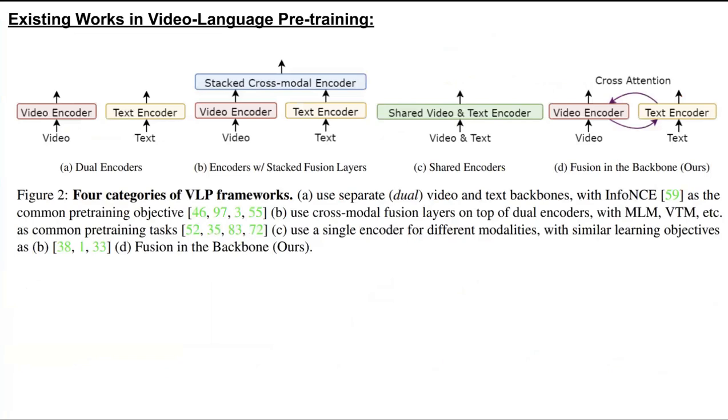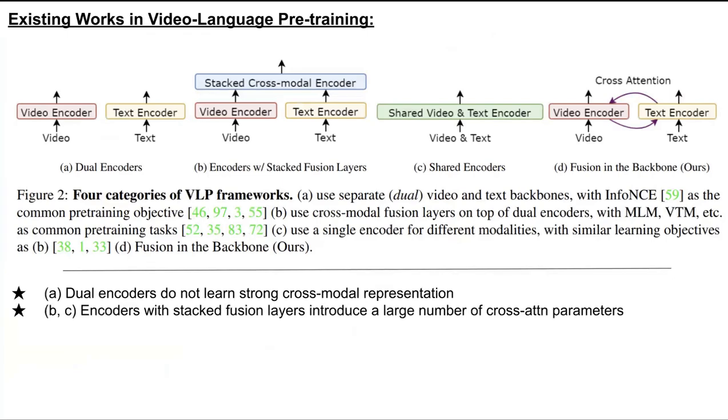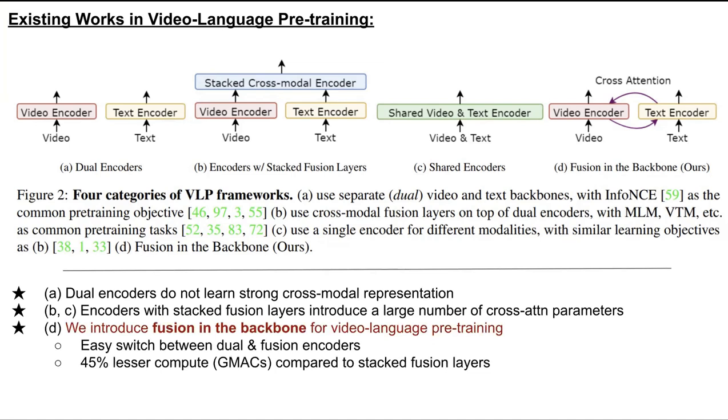There exist four different categories of video language pre-training systems. Firstly, dual encoders, which do not have any interaction between unimodal backbones and hence cannot learn strong cross-modal features during pre-training. Next, encoders with stacked fusion layers and shared encoders which learn good multimodal representation but use a large number of fusion specific parameters. In this work, we introduce fusion in the backbone.